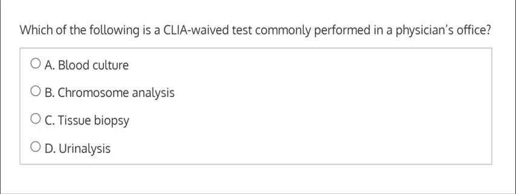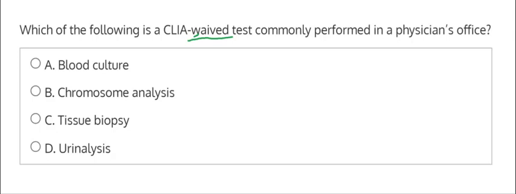Which of the following is a CLIA waived test commonly performed in the physician's office? Now, CLIA stands for the Clinical Laboratory Improvement Amendment, and it's a U.S. federal regulation that's used to create quality standards for specific laboratory testing.